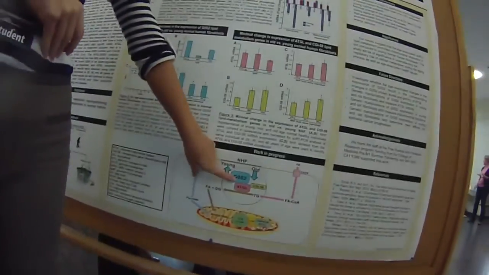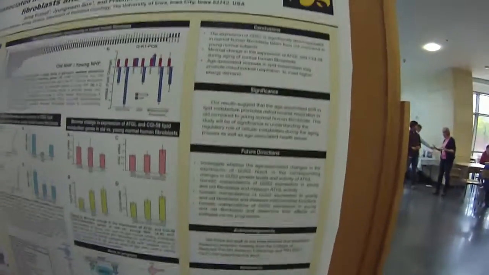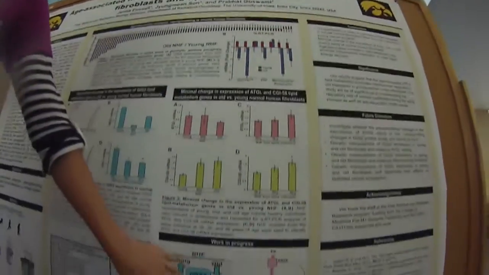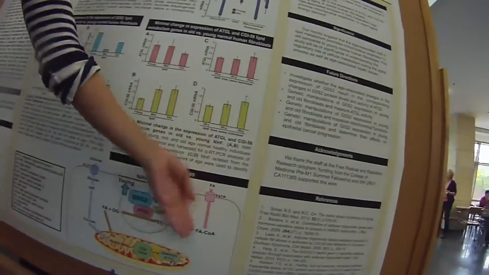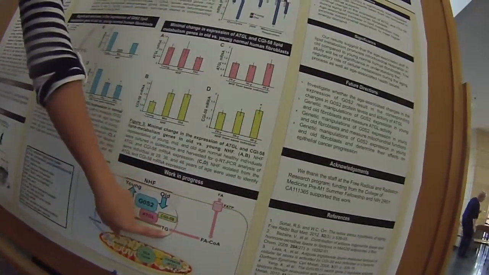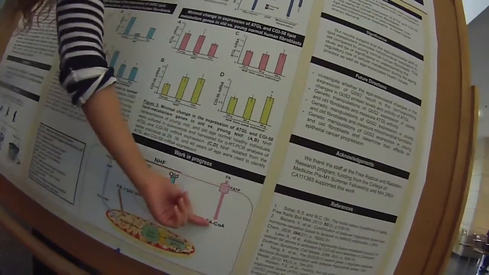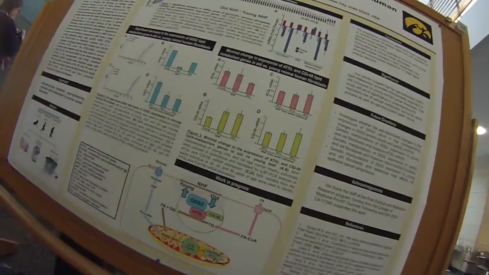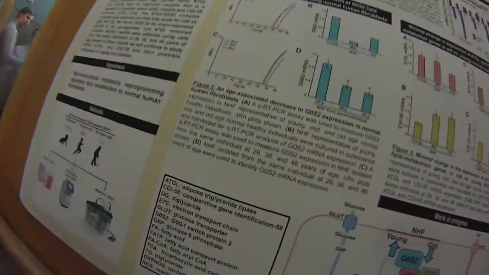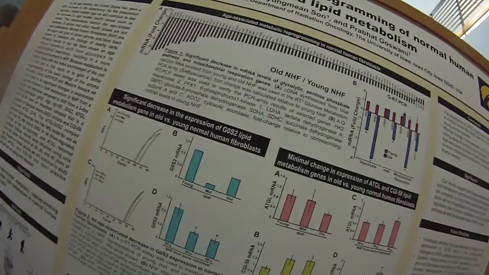G0S2 is the G0/G1 switch in the cell cycle. As it turns out, it's also a negative regulatory factor of ATGL. What this ATGL complex does is it takes in lipid molecules from the cell and turns them from triglycerides into diglycerides so they can go into acetyl-CoA and into mitochondrial respiration and create active ATP and reactive oxygen species. So we wanted to find out what happens to G0S2 as we age.